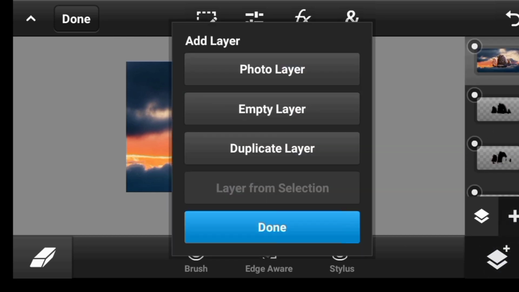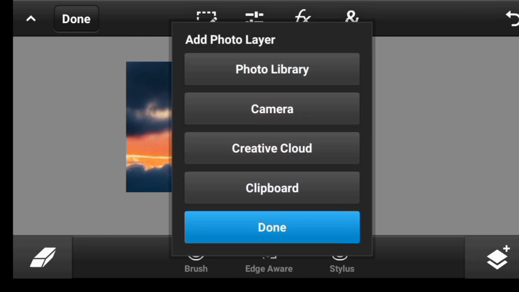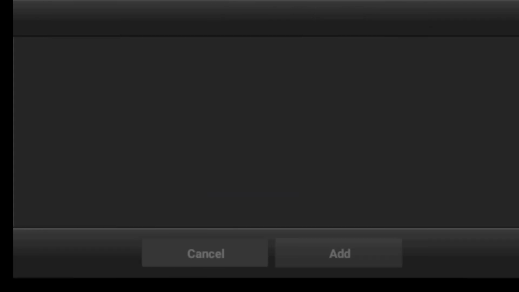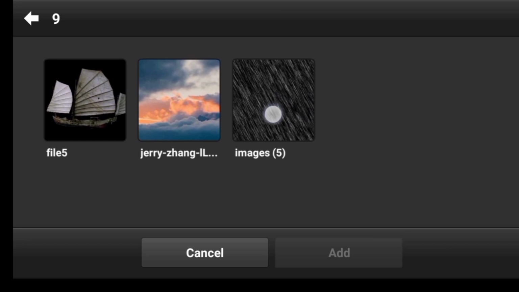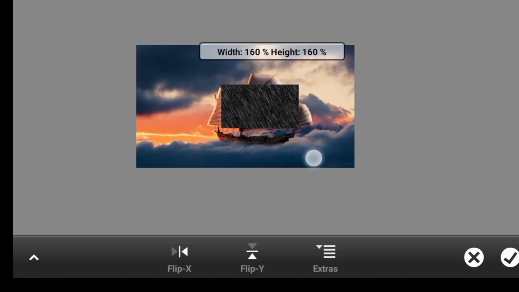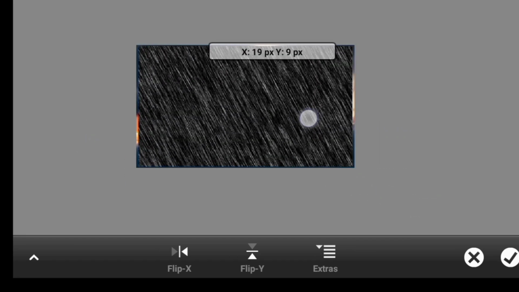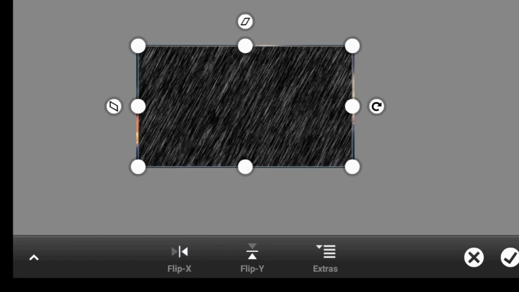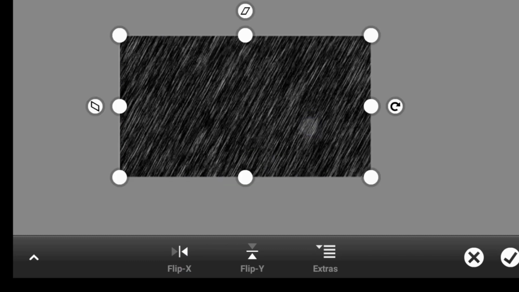So you click here, click on photo layer, photo library, and you can find this image in the description as well. Click on add. So let's just make it bigger. I think I'm going to flip it like so.